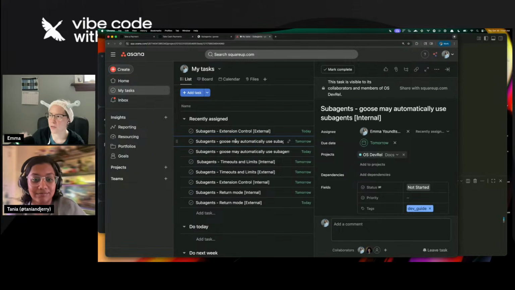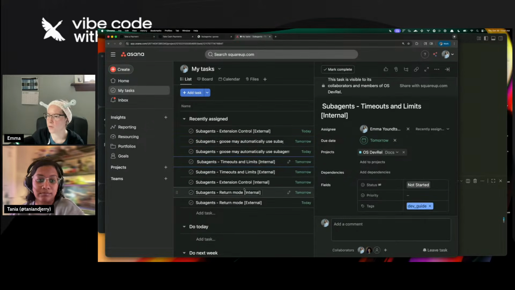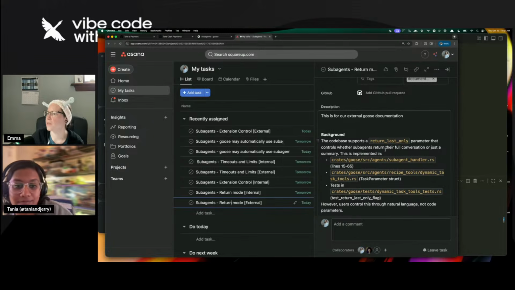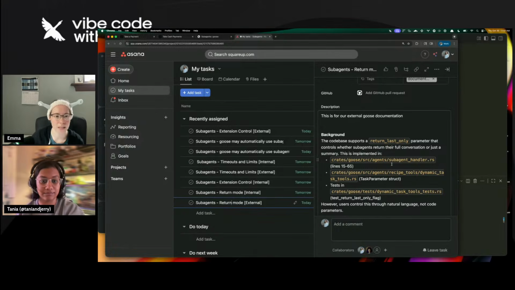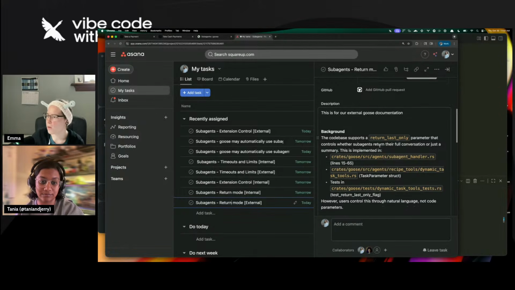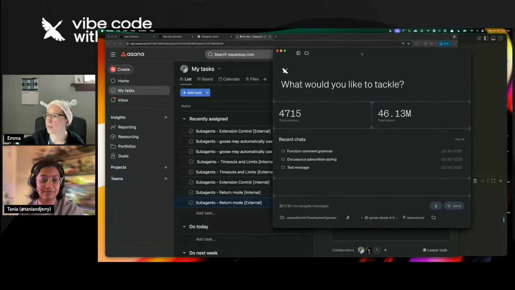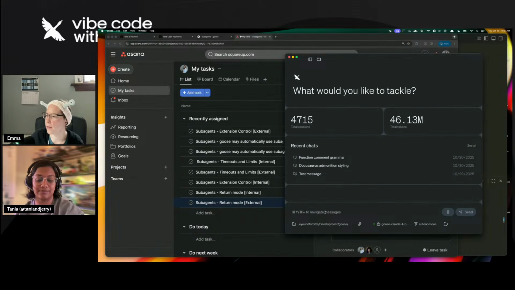I need to make a note that Goose might automatically use subagents even if you're not prompting for it. Document the timeouts and limits for Goose, for subagents specifically. And then talk about return mode. So this is whether subagents return their full conversation or just a summary. And in the ticket, there's specific callouts to points in the source code where this is covered. But again, I'm just going to ask Goose to get started and see what it finds out.